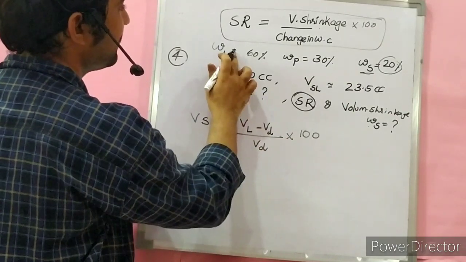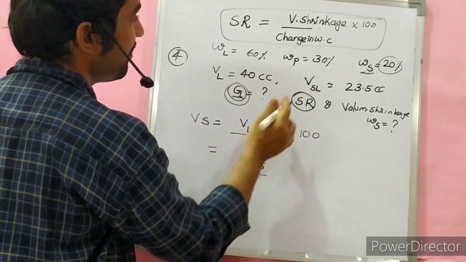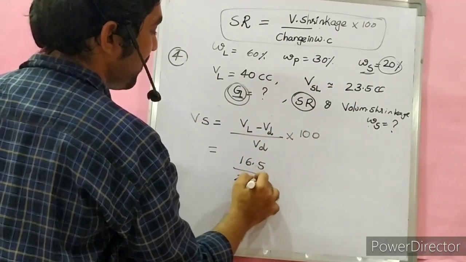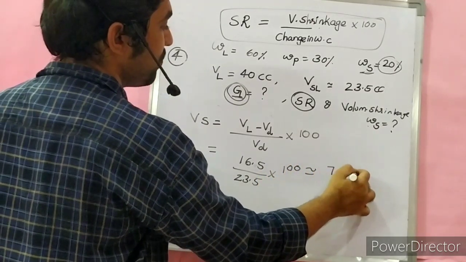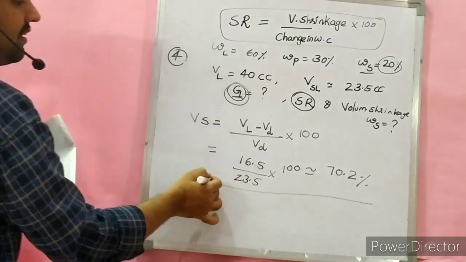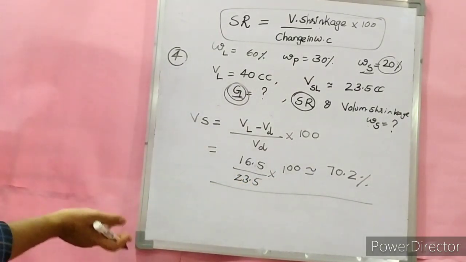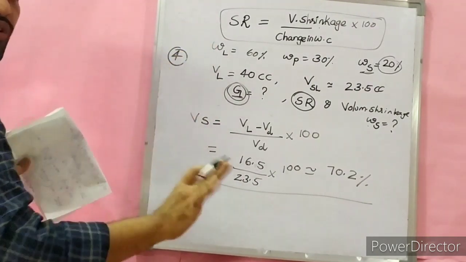VL minus VD is 40 minus 23.5, 16.5, divided by VD, which is 23.5, into 100. The answer you get is 70.2%. These are the three parts for the IAS conventional question. So this is the solution to question number 4.